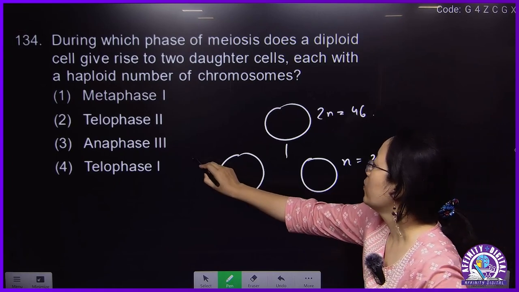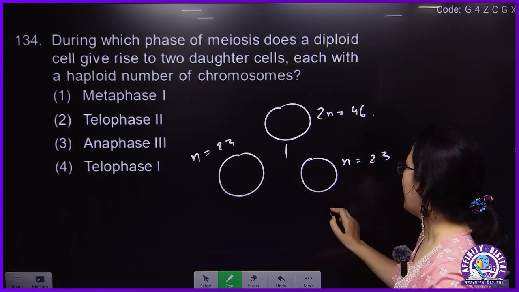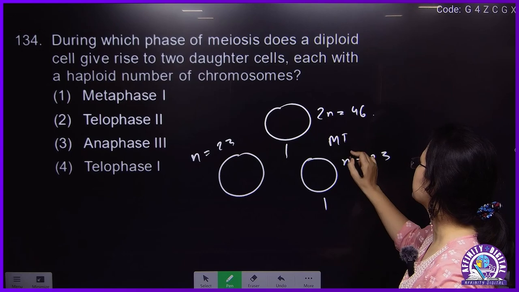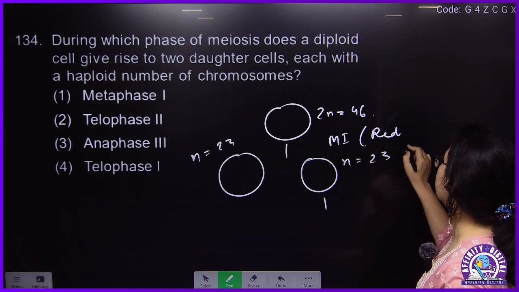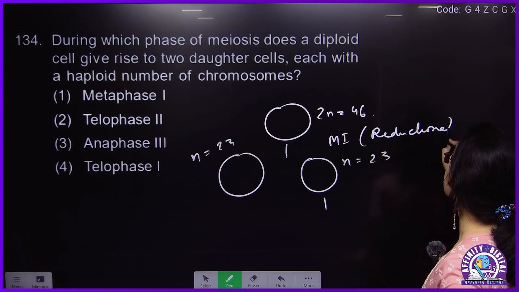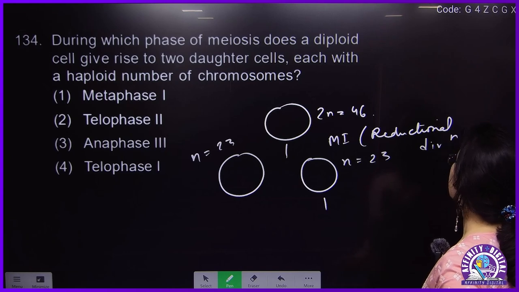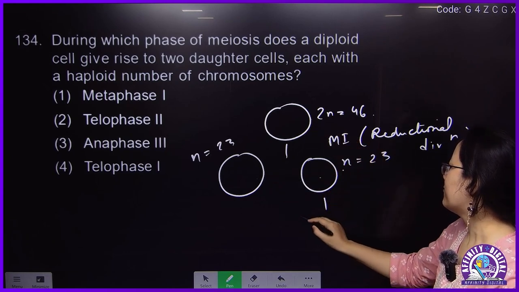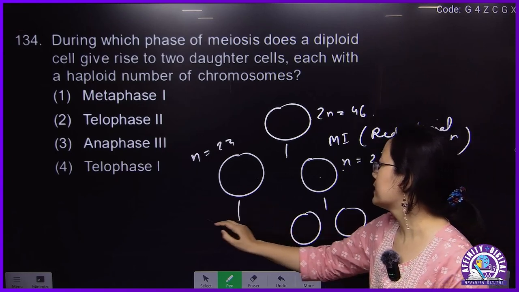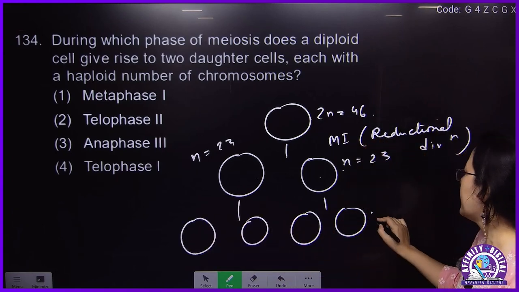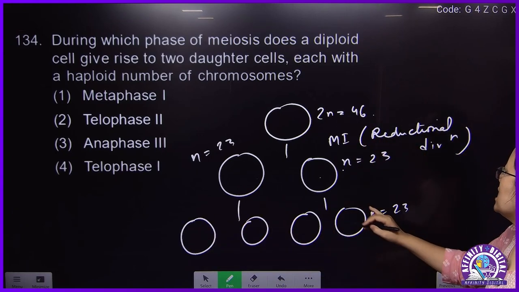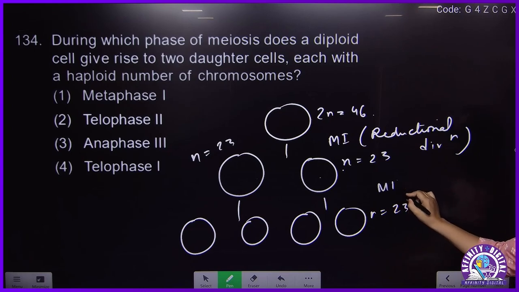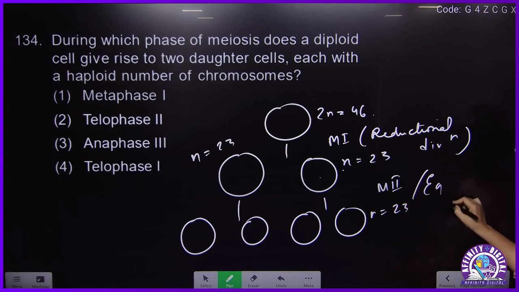They are reduced to 23, and that's why meiosis 1 is called what? Reductional division. From 1 it will give rise to 2, which will both be haploid, and from this again it will form another n equal to 23. So this will again be what? Meiosis 2, which will be called what? Equational division.